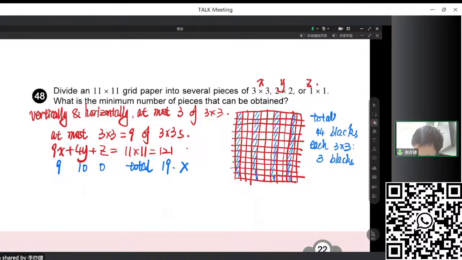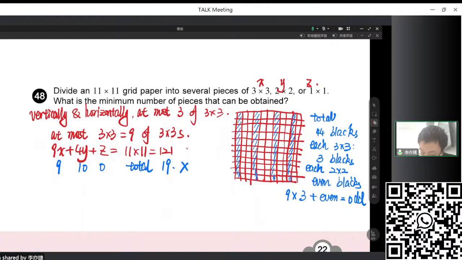And each 2 times 2 can cover either 2 or 0, so we can say it's even blacks. Let's see. We have 9 3 times 3s, so the total is 9 times 3, plus an even number times 10, which is also an even number. So the total must be odd. So the total black grid covered must be an odd number instead of an even number.